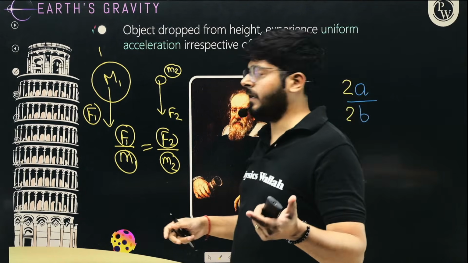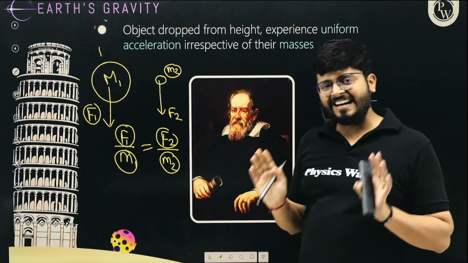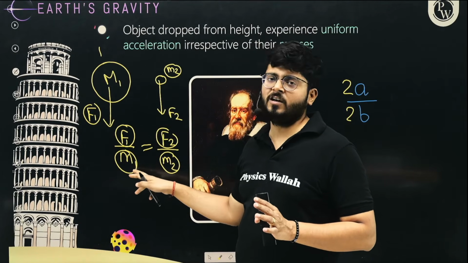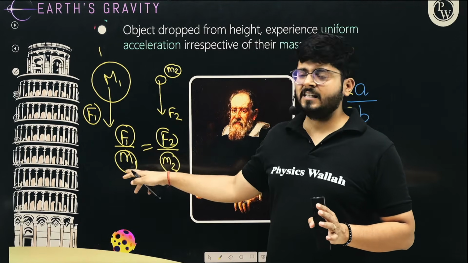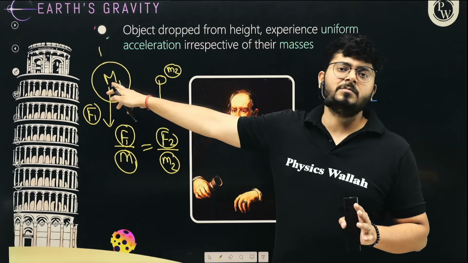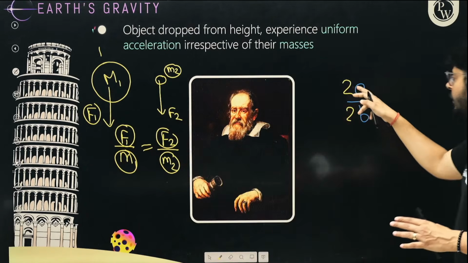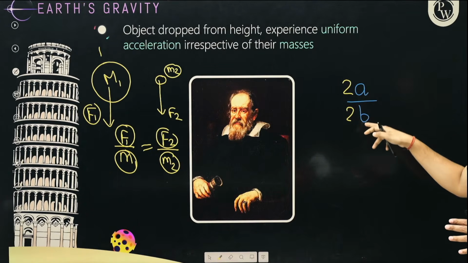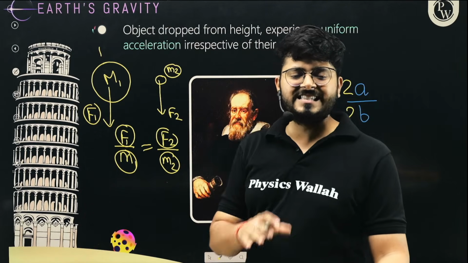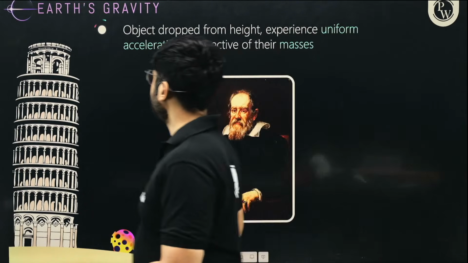So why is that happening? Why is the larger force not creating higher acceleration? The reason is that the force is larger, but the mass is also larger. So both the things are increasing. If the force is 10 times higher, the mass is also 10 times higher, right? So 10 and 10, the same thing is multiplied in the numerator and denominator. The ratio will not change. The ratio will remain the same, right? So both the objects will experience exactly the same acceleration. I hope the idea is very, very clear. Okay.